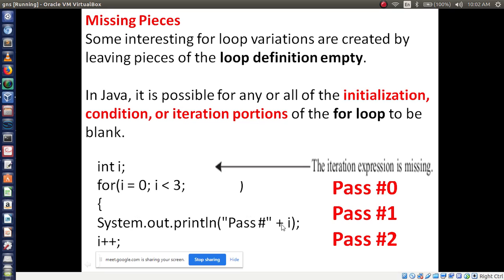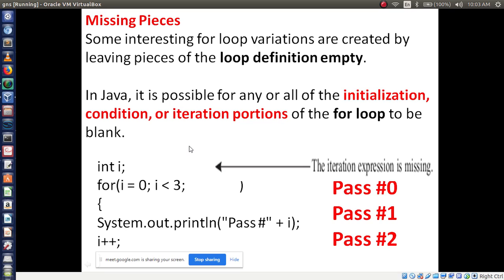1 less than 3, condition is true. Print the I value, which is 1. After printing, increment the I value. Now I becomes 2. 2 less than 3, condition is true. Print the I value, which is 2. Then increment the I value. I becomes 3. 3 less than 3, condition true or false? False. So no need to execute this line.